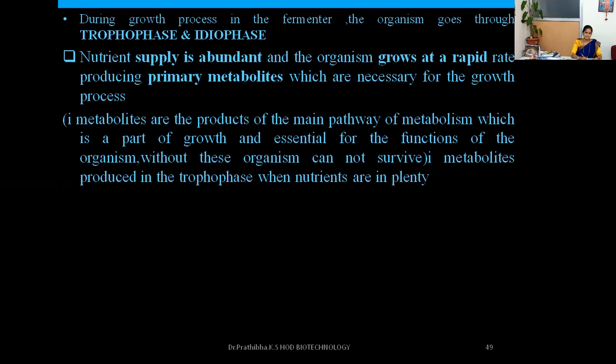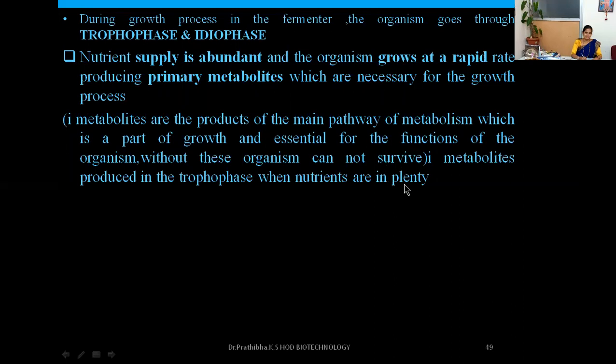When will these primary metabolites be produced? When the fermenter has a plenty of nutrient supply, at that time primary metabolites will be produced. Primary metabolites are the products of the main pathway of metabolism, which is a part of growth and essential for the functions of the organism. Without these primary metabolites, the organisms cannot survive. Primary metabolites are produced in the tropophase, when nutrients are in plenty or abundant.